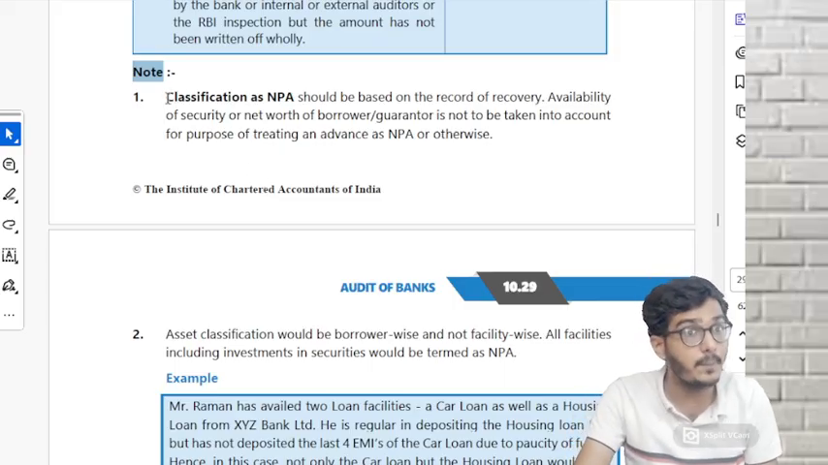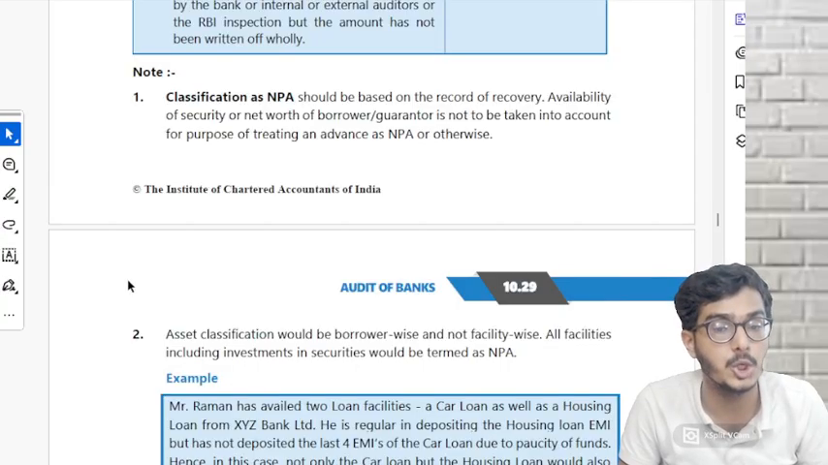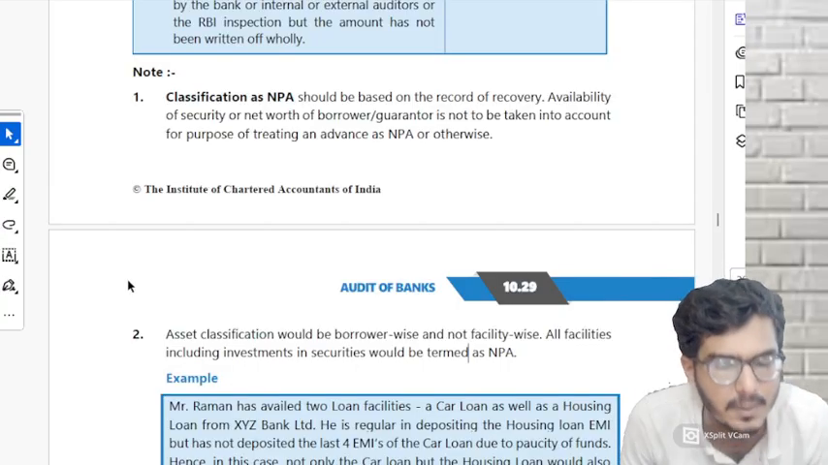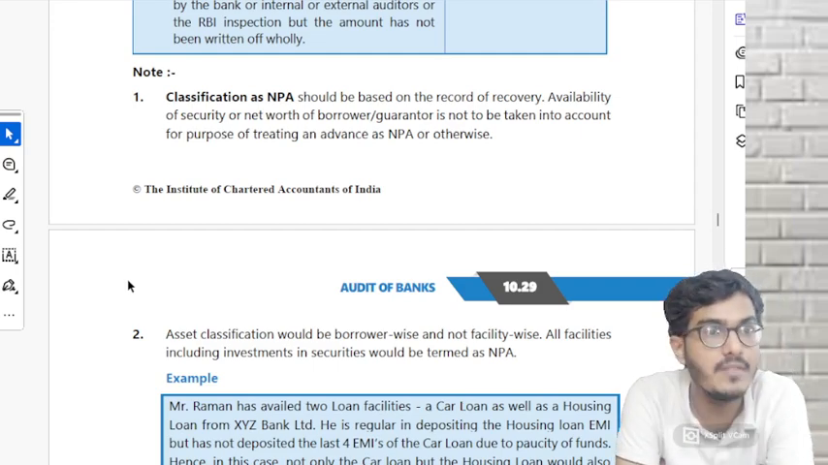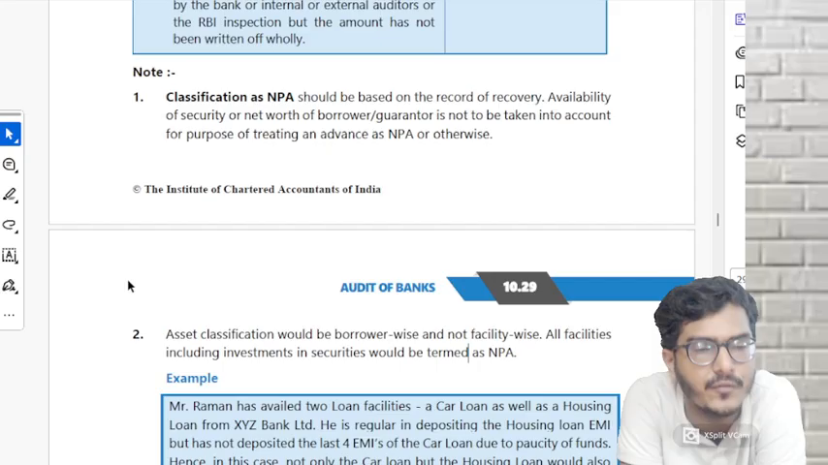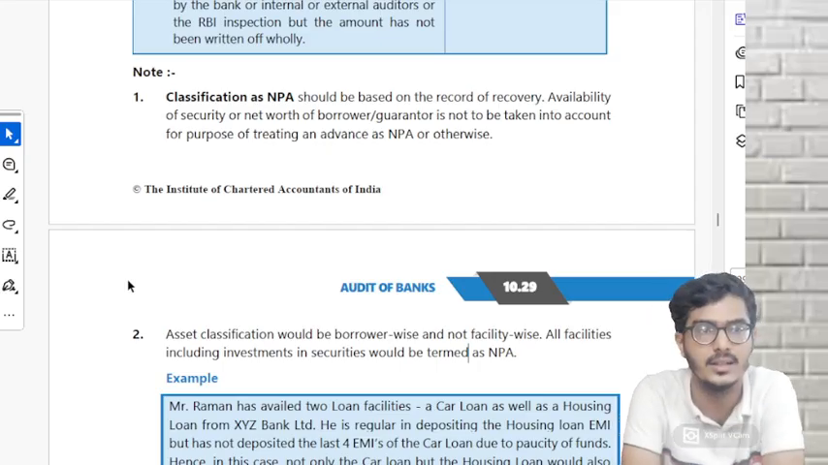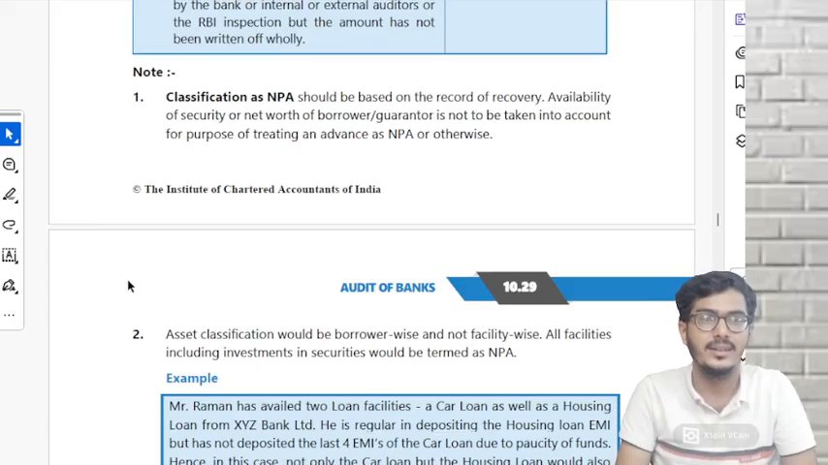What is this? Very important, very important, very important. These 2 points. Classification of an NPA should be based on record of recovery. Please underline record of recovery, MCQ. Availability of security or net worth is not to be taken into account for the purpose of treating an advance as NPA or otherwise. What did you understand?